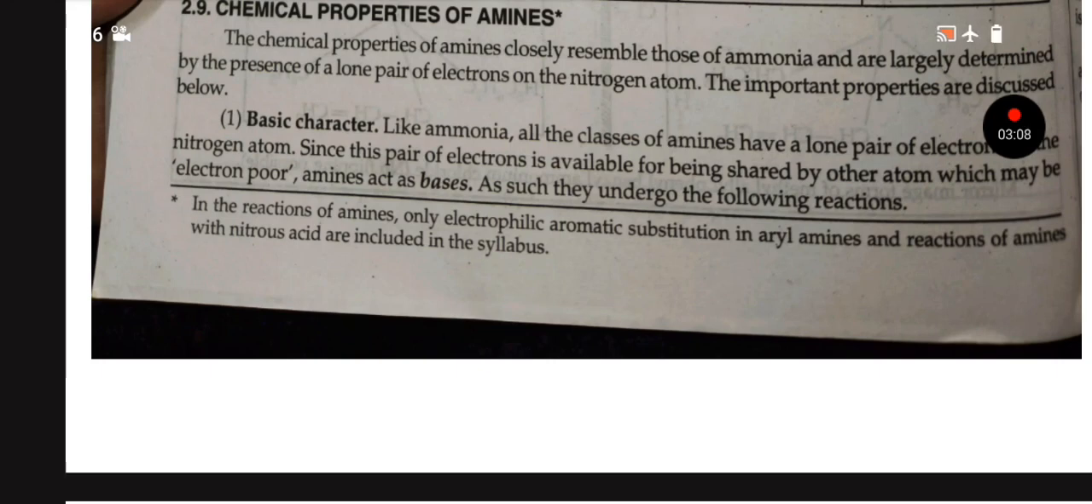Chemical properties of amines. The chemical properties of amines closely resemble those of ammonia and are largely determined by the presence of a lone pair of electrons on the nitrogen atom. The important properties are discussed below. Basic character: like ammonia, all the classes of amines have a lone pair of electrons on the nitrogen atom. Since this pair of electrons is available for being shared by other atoms which may be electron poor, amines act as bases. As such, they undergo the following reactions.